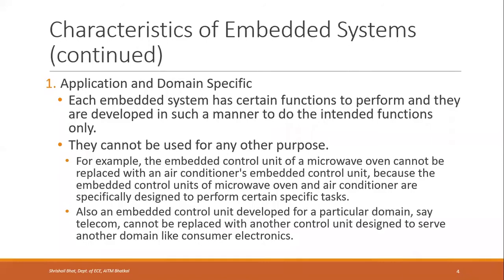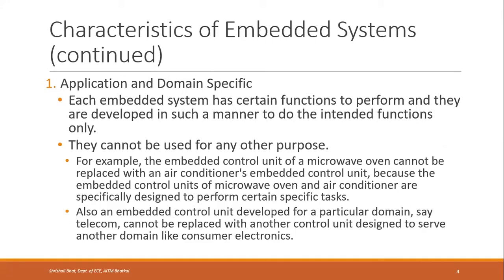So first is application and domain specific. This is what we have been telling from the beginning, that embedded systems perform specific functions. So they are specific for one particular application and a particular domain. Each embedded system has certain functions to perform, and they are developed in such a manner to do the intended functions only. So they cannot be used for any other purpose. Whatever the task is for which it is designed, only that task it will perform. Others it cannot do, based on the hardware it is designed with, or the code that is inbuilt in it. So they cannot be used for any other purpose.